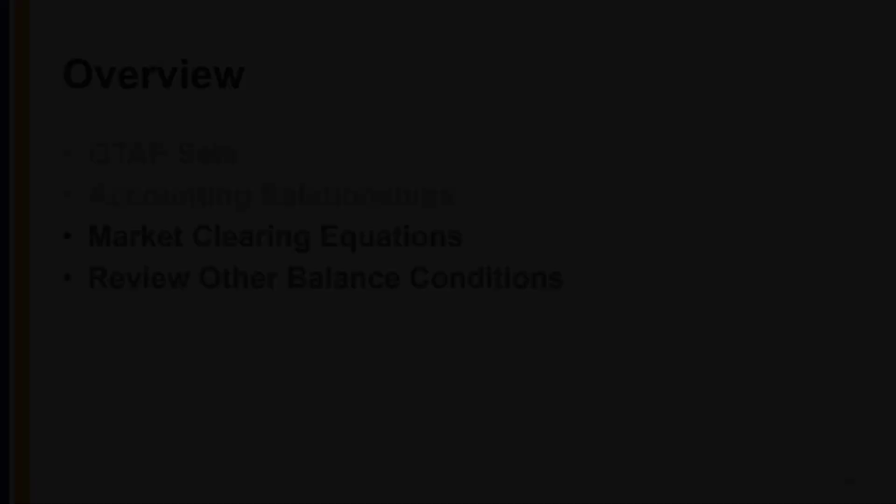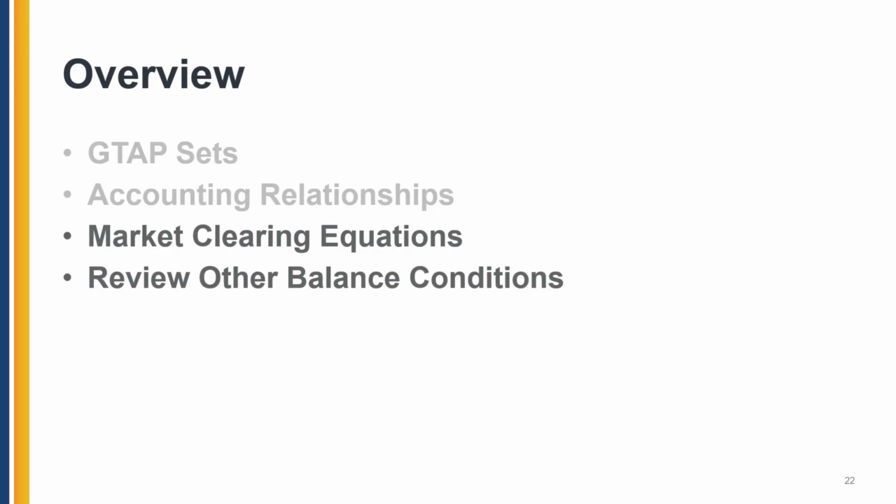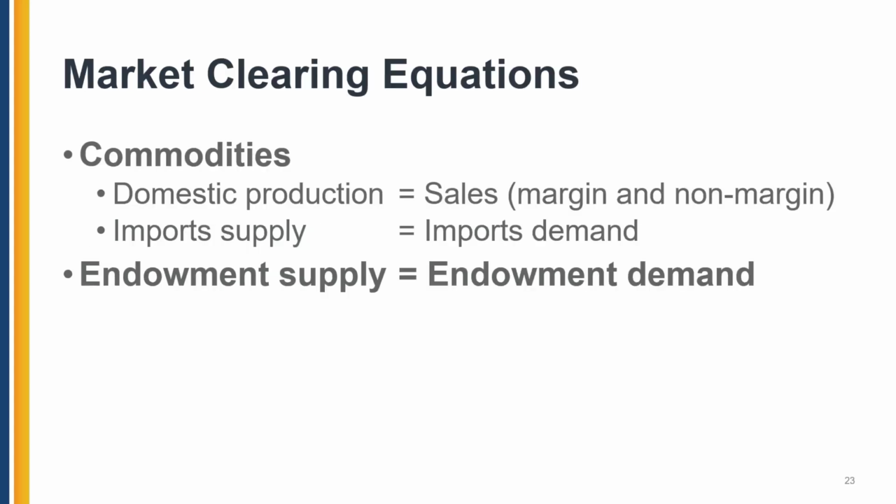Okay, so in part one of this presentation, we discussed GTAP sets and accounting relationships. In this part two, we're going to cover market clearing equations and review other balancing conditions. Some of these will be further discussed in their own lectures, so this is just a review.